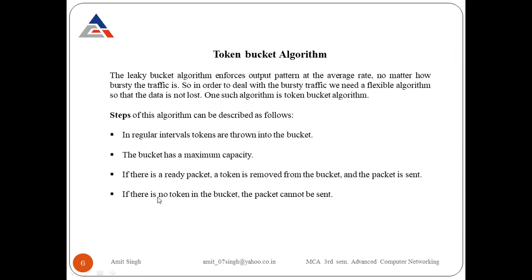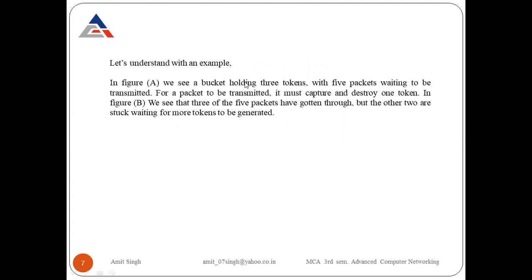In the fourth step, if there is no token in the bucket, the packet cannot be sent. If there is no token in the bucket, then no packet travels towards the receiver side, but the bucket can hold the packets. There is no loss of data. Clear? So let's understand with an example.